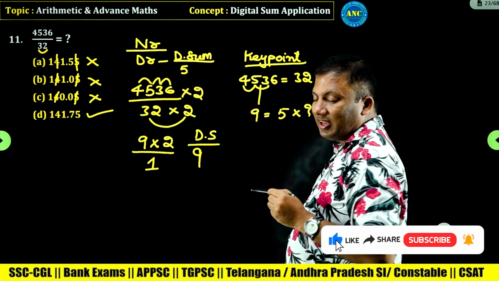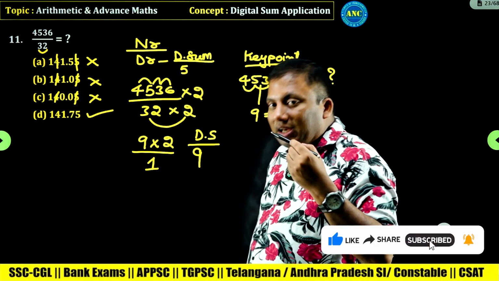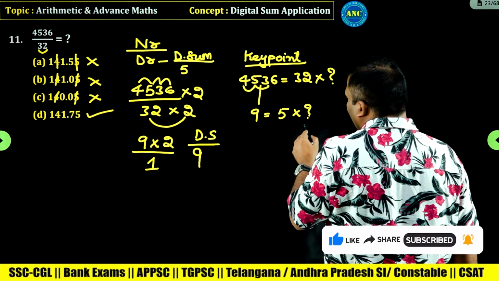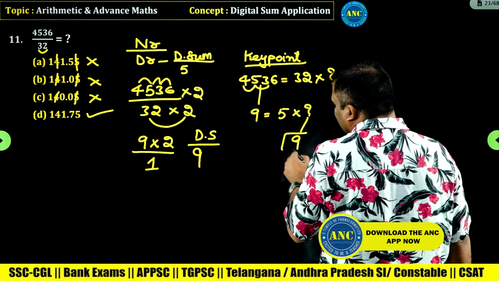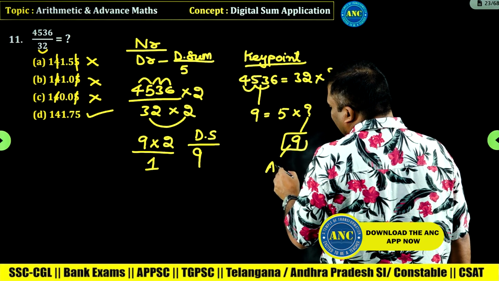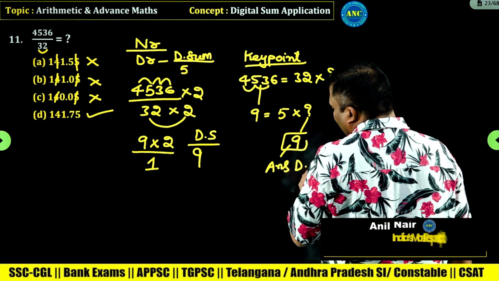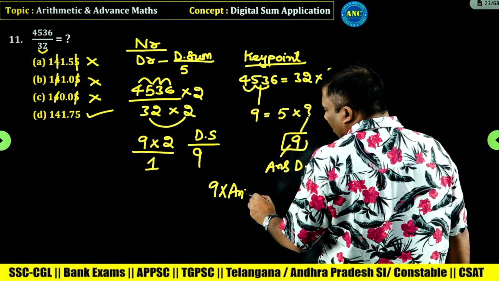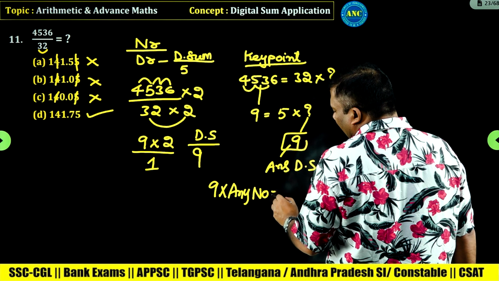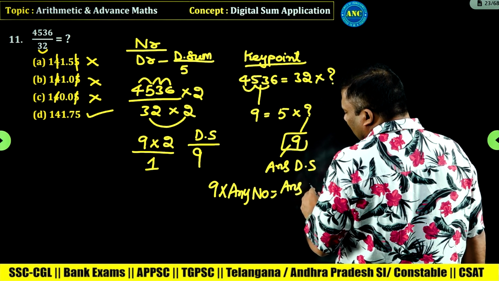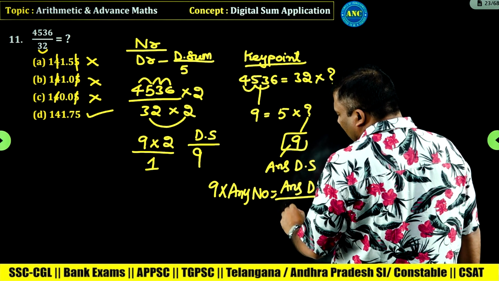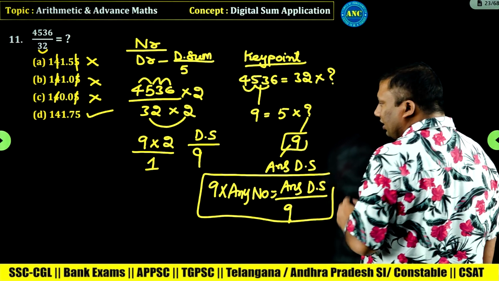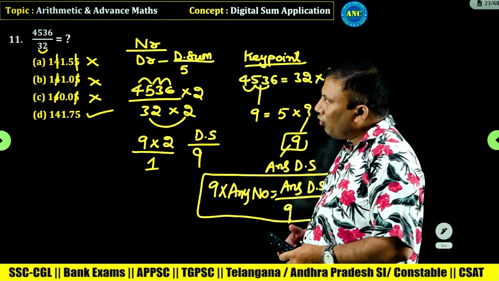When the left hand side is 9, 9 into any number has digital sum 9. That means the answer digital sum should be 9. What is the concept? 9 into any number, the answer digital sum is 9. I hope the idea is very much clear.